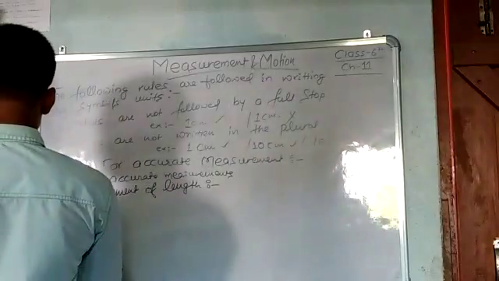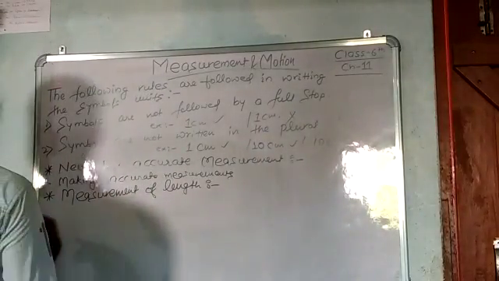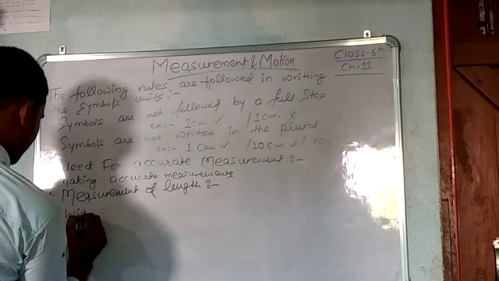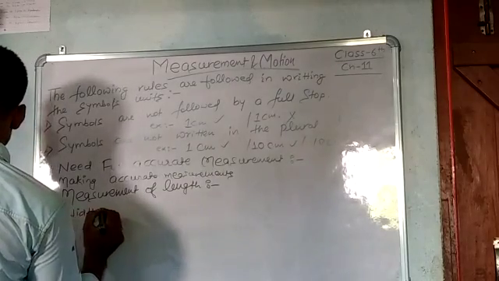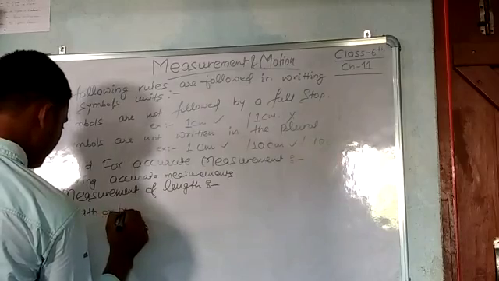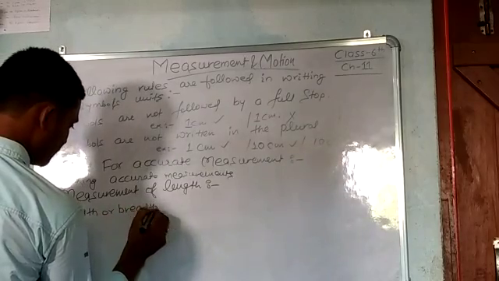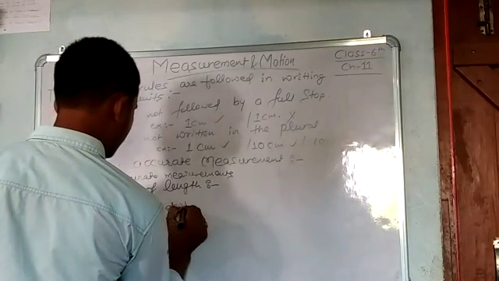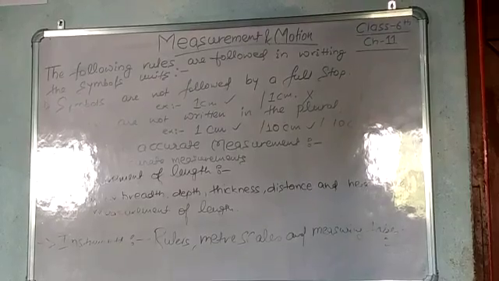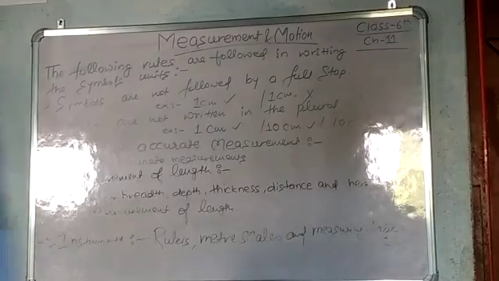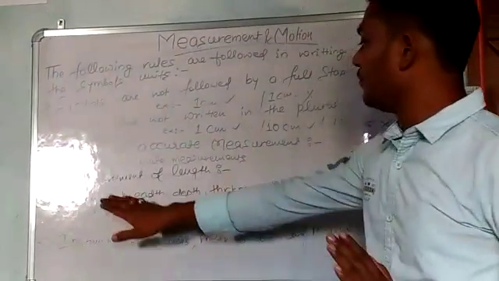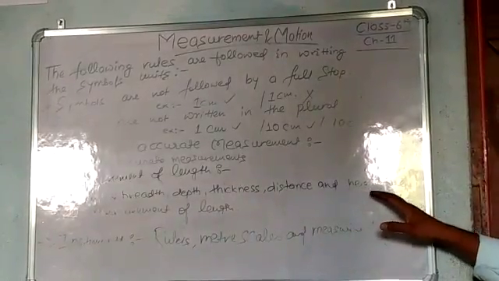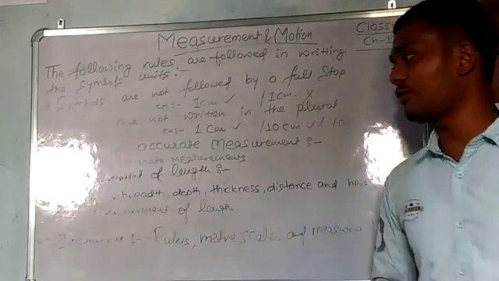Let us write this down. So width, breadth, depth, thickness, distance and height are all measurements of length.